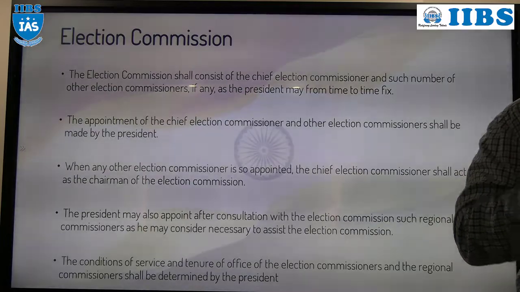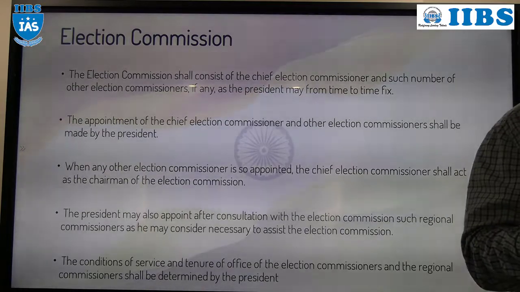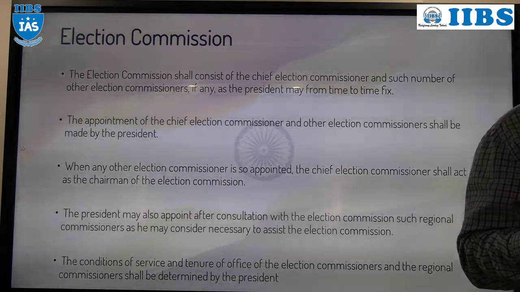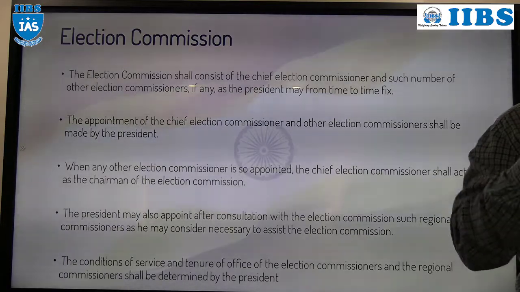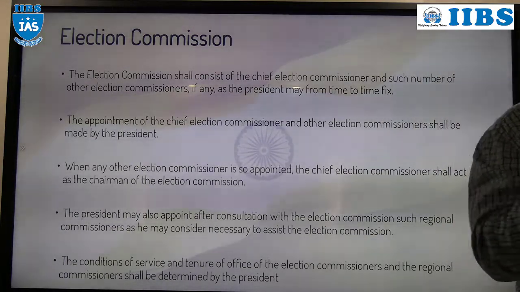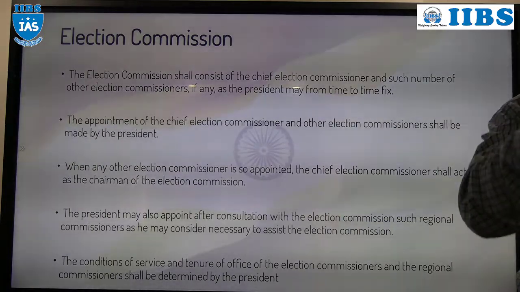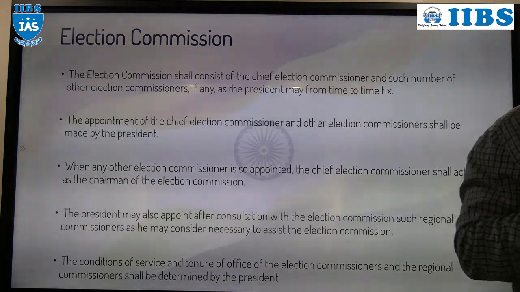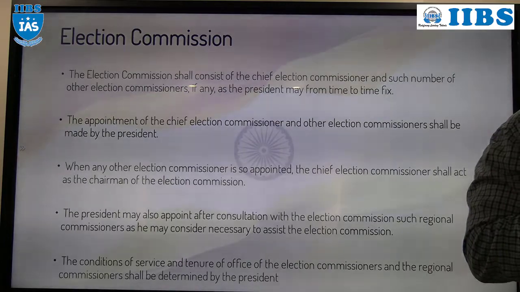Understood? If there is a requirement, then only the President can appoint other election commissioners, that is, election commissioners other than the Chief Election Commissioner. How many election commissioners? The President will determine.